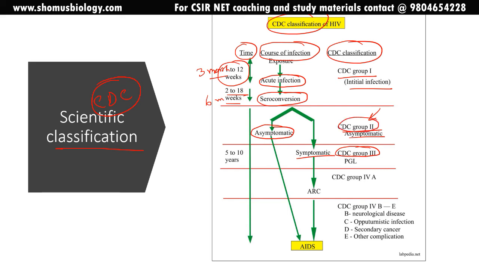Now this may remain asymptomatic for 5 to 10 years. That is the journey time. Now if it remains symptomatic from 5 to 10 years, then it moves to ARC and we call it CDC group 4A.